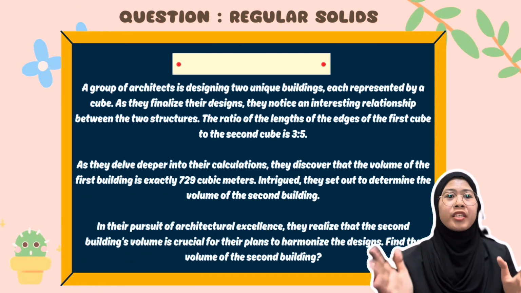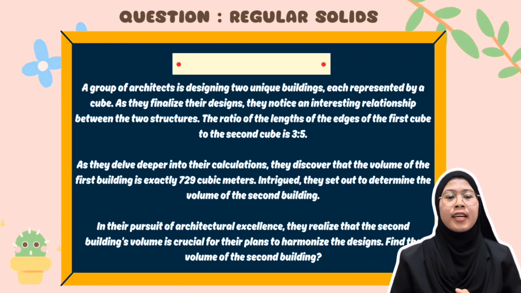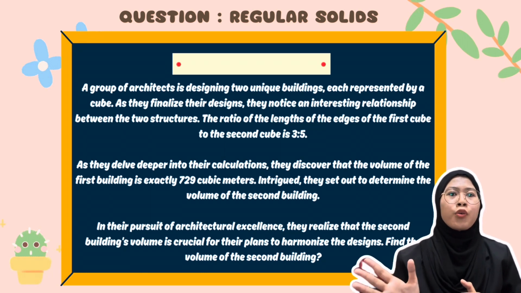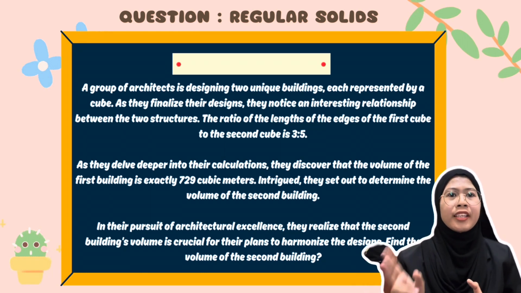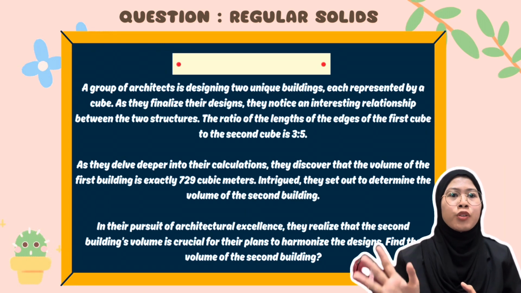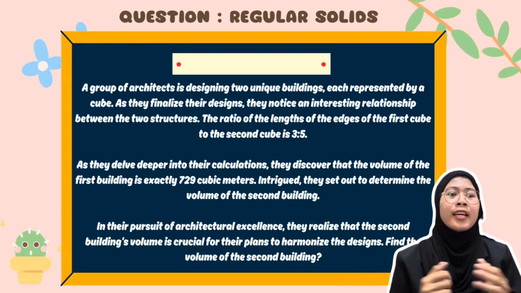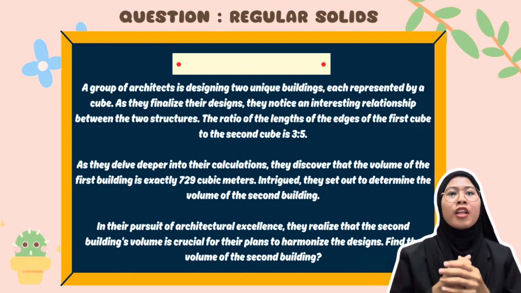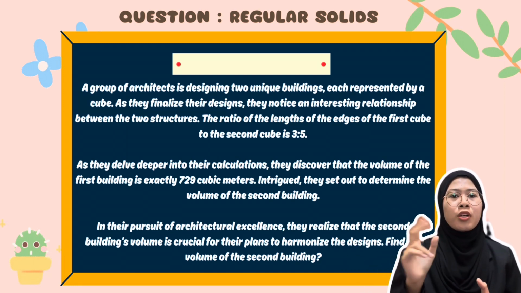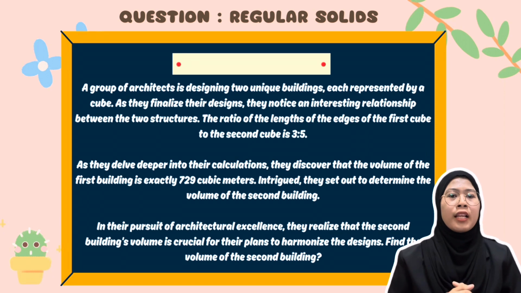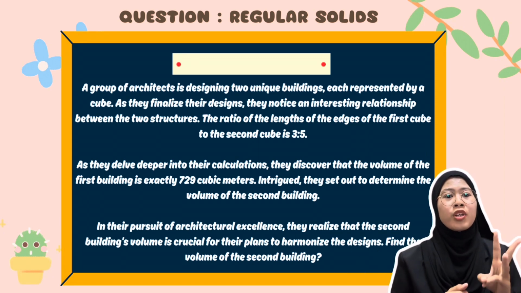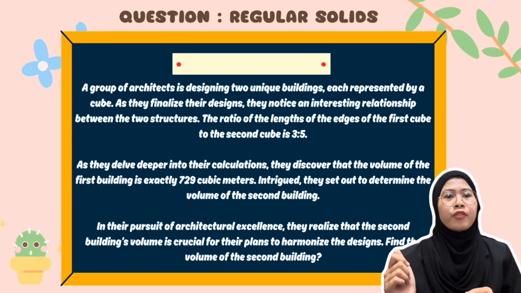So, the question about regular solids that I want to present today is: a group of architects is designing 2 buildings, each represented by a cube. As they finalize their design, they notice an interesting relationship between the 2 structures. The ratio of the lengths of the edges of the first cube to the second cube is 3:5.